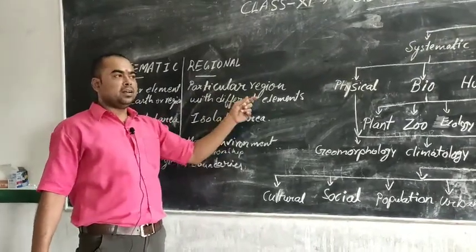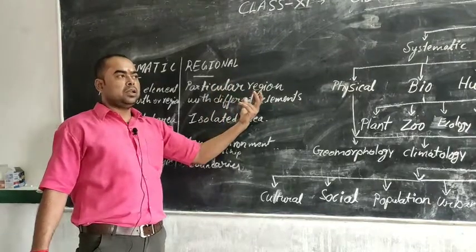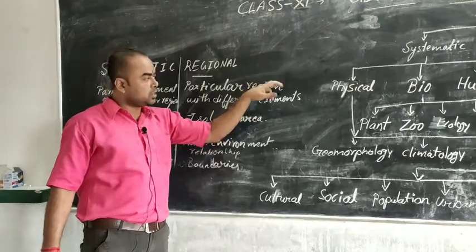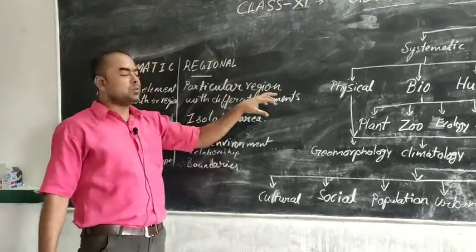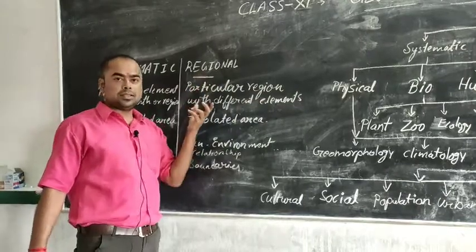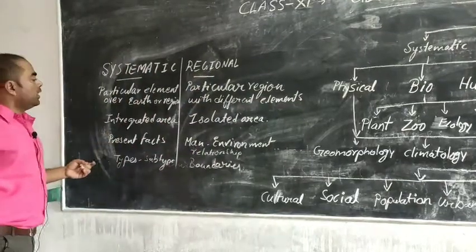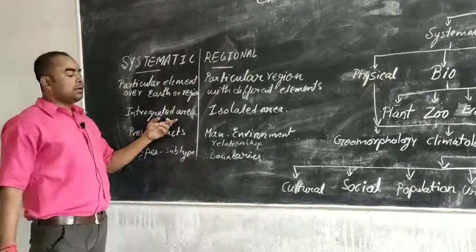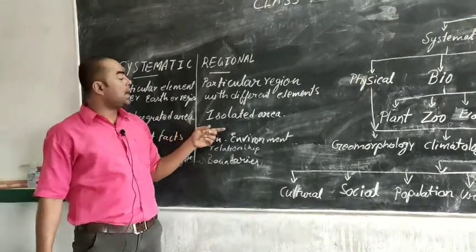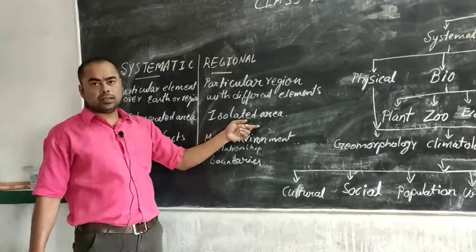Suppose India is a particular region with different elements: types of rocks of India, physical features of India, climate of India. So these are the elements which are dealt with in this region. Is that clear? Next, systematic geography is done in an integrated area, that is a vast area, and regional geography is associated with an isolated area, that is a particular area.